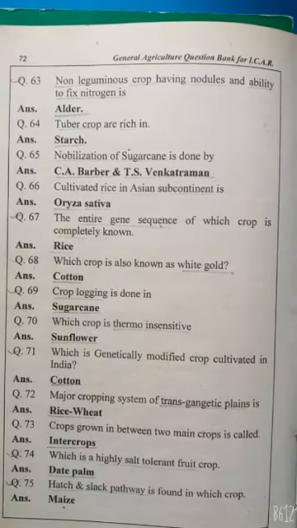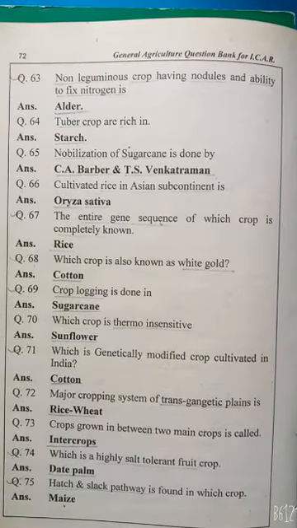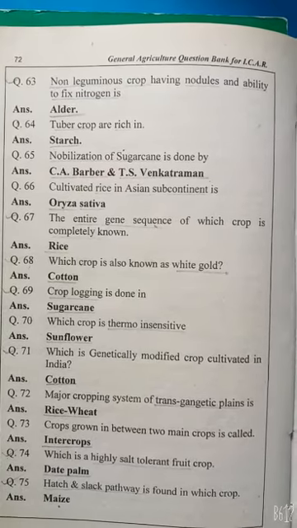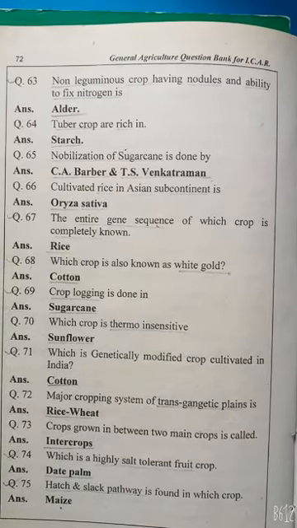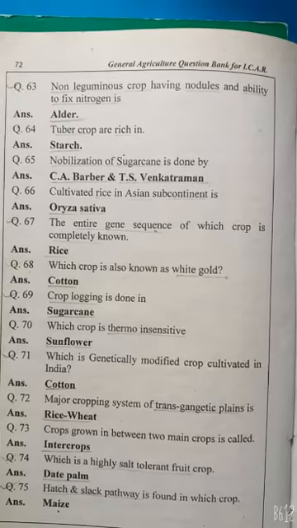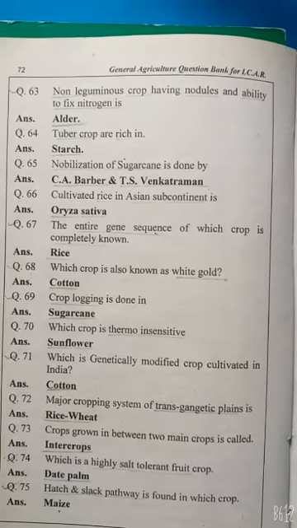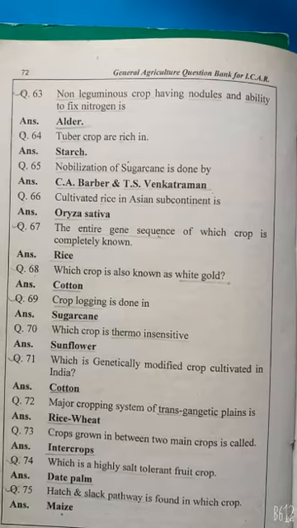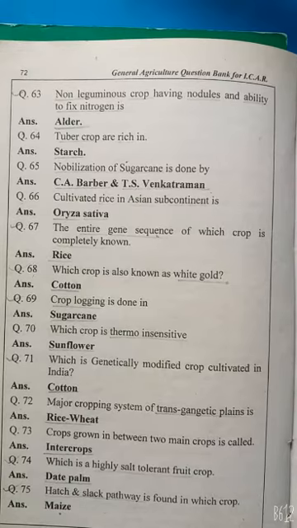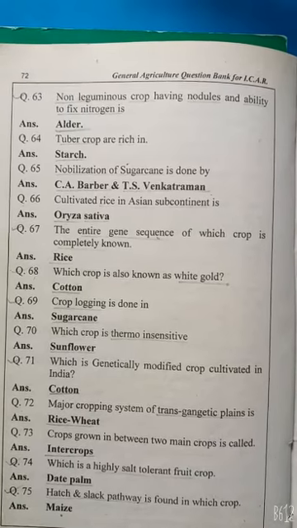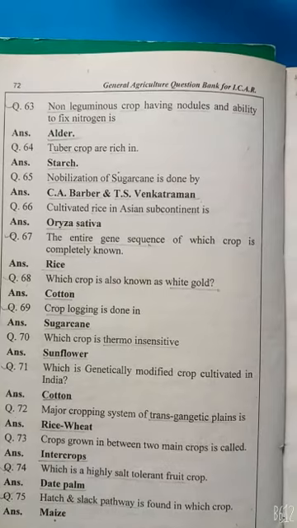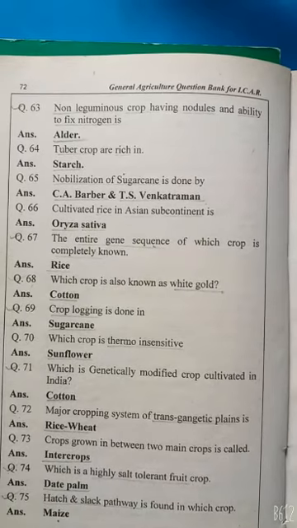The entire gene sequence of which crop is completely known? Rice. Which crop is also known as white gold? Cotton. Lodging is seen in sugarcane. Which crop is thermo-insensitive? Sunflower. Which is the genetically modified crop cultivated in India? Cotton. Major cropping system in the Trans-Gangetic plain is rice-wheat.